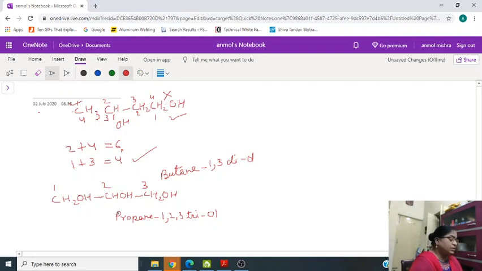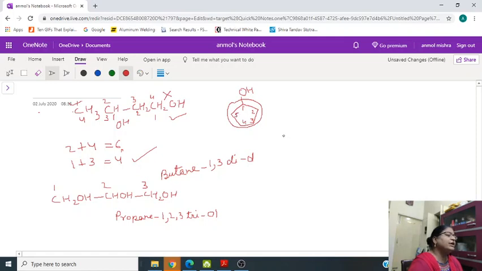Now we can take some examples of cyclic alcohol. First we write the number of carbon atoms in the ring, 1, 2, 3, 4, 5.